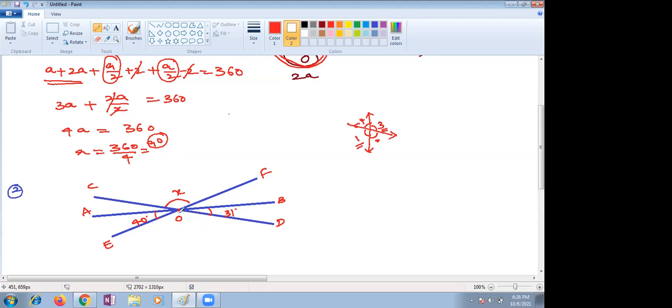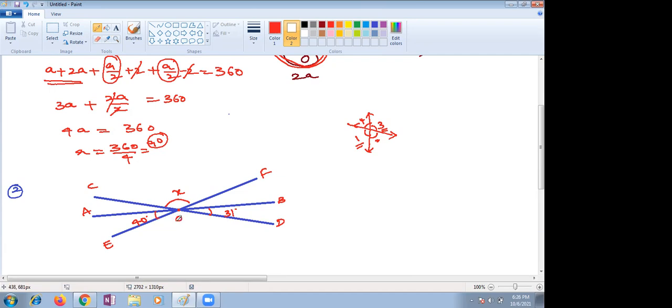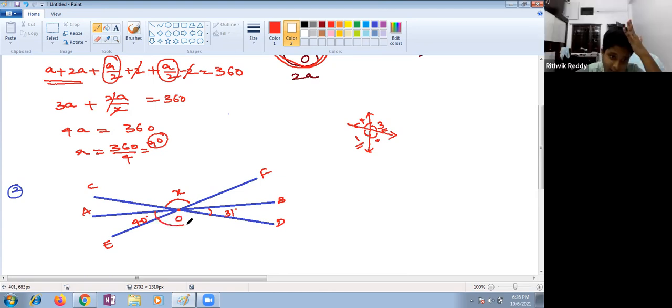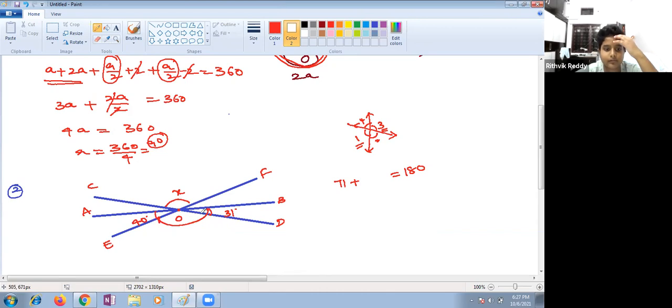So from this, what are you supposed to take? You can see here, 180 degrees. Ma'am, we have to add 40 to 31, which gives us 71. Then 71 plus 71 gives us 142. Then we subtract 142 from 360, which gives us 218. Then we divide it by 2. The angle is 109.